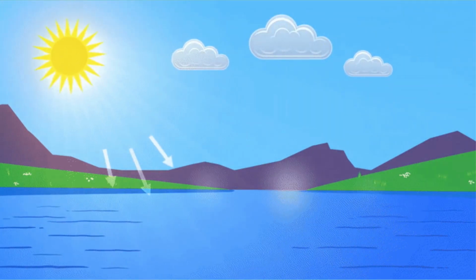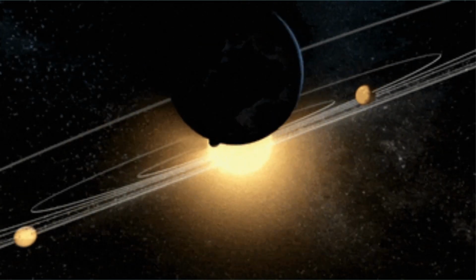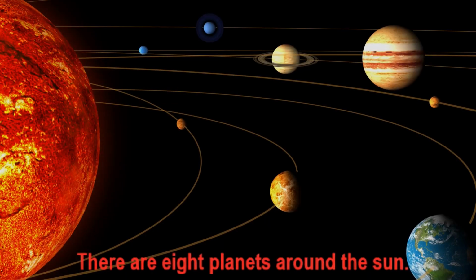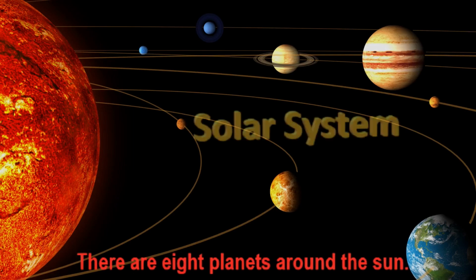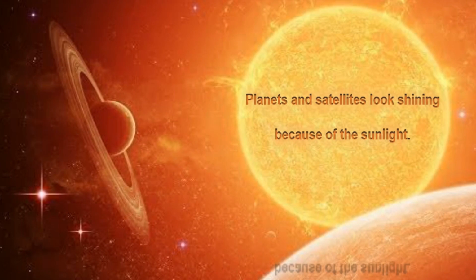Heavenly bodies revolving around the sun are called planets. There are 8 planets around the sun. The sun, along with the 8 planets revolving around it, is called the solar system. So, we can say there are a total of 8 planets as members of the solar system. Planets and satellites look very shining. How? They have no light of their own, but they appear bright and shining because of the sunlight.